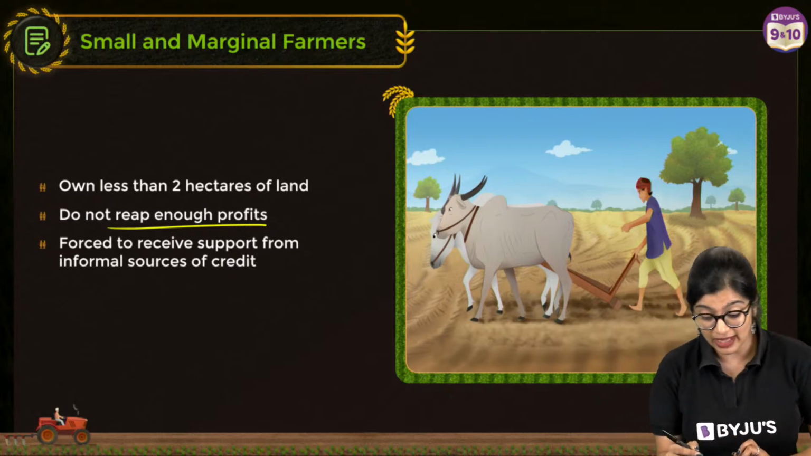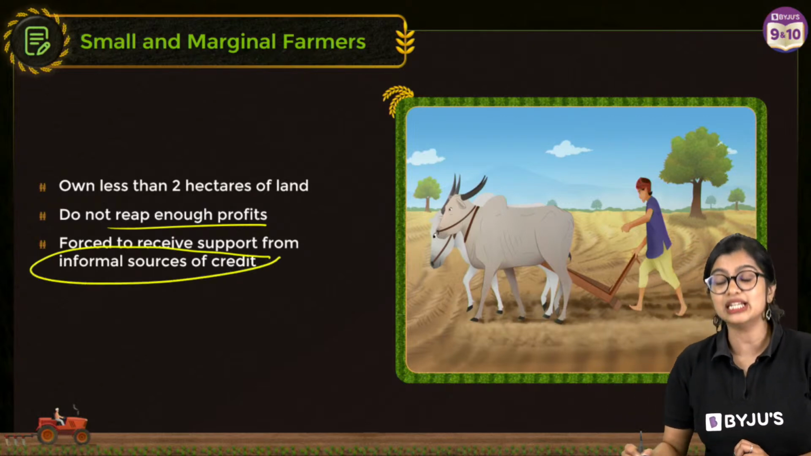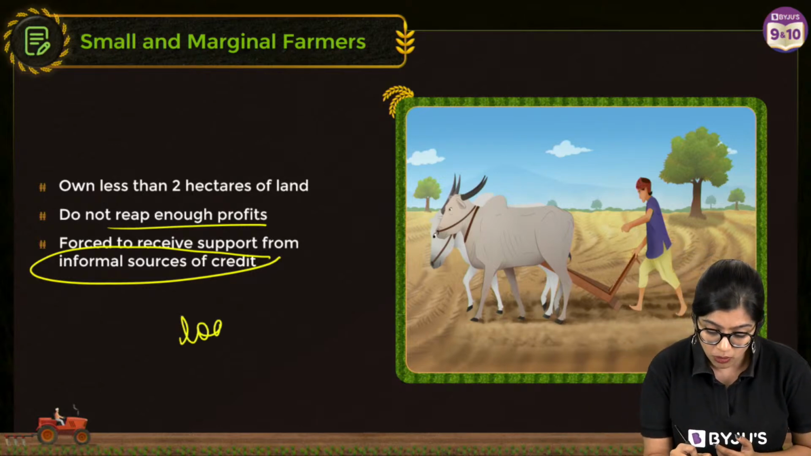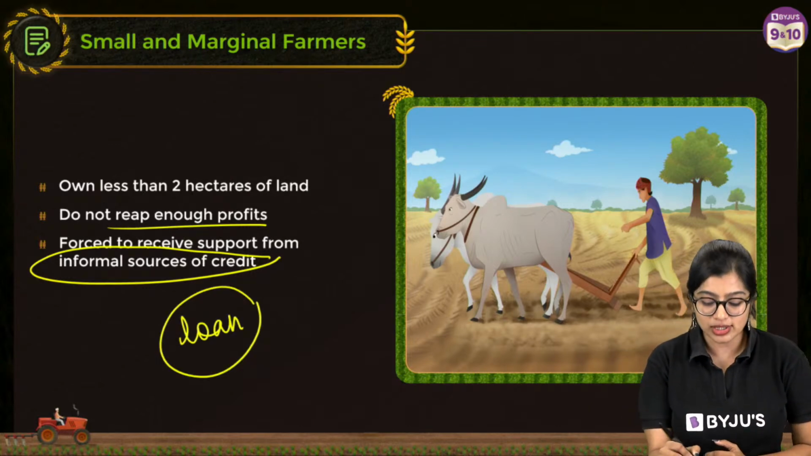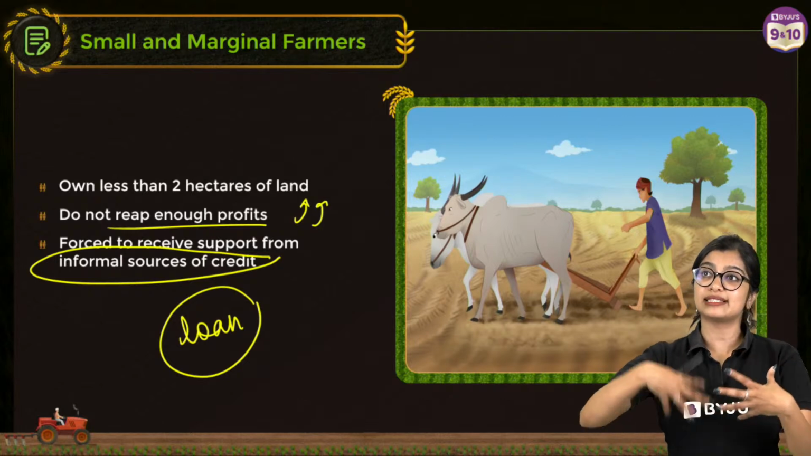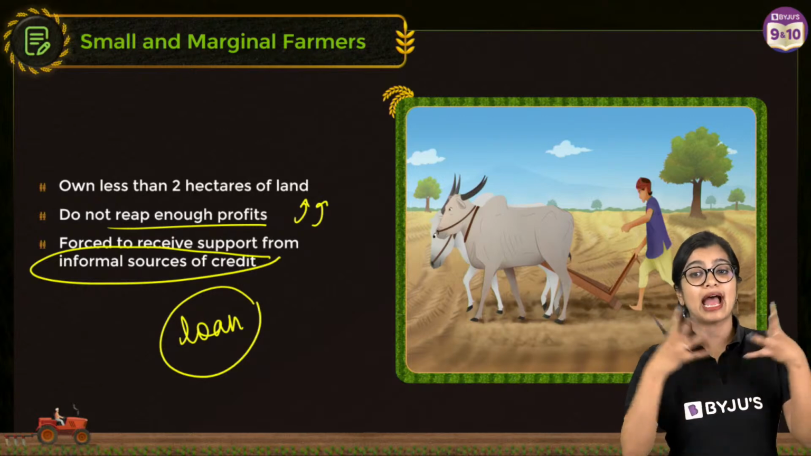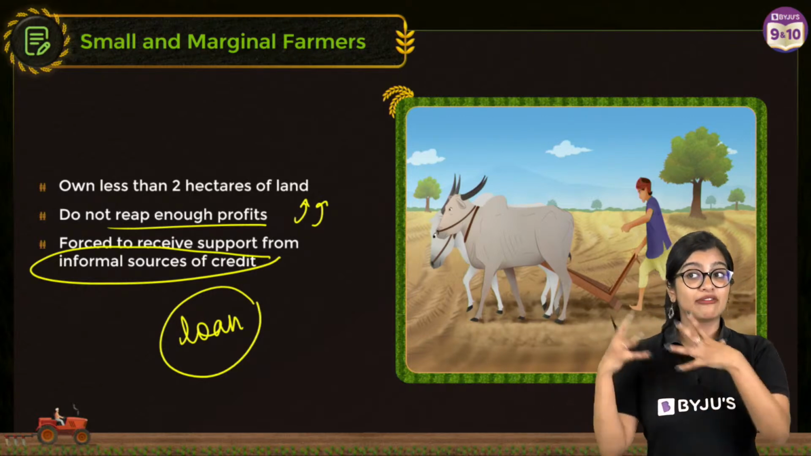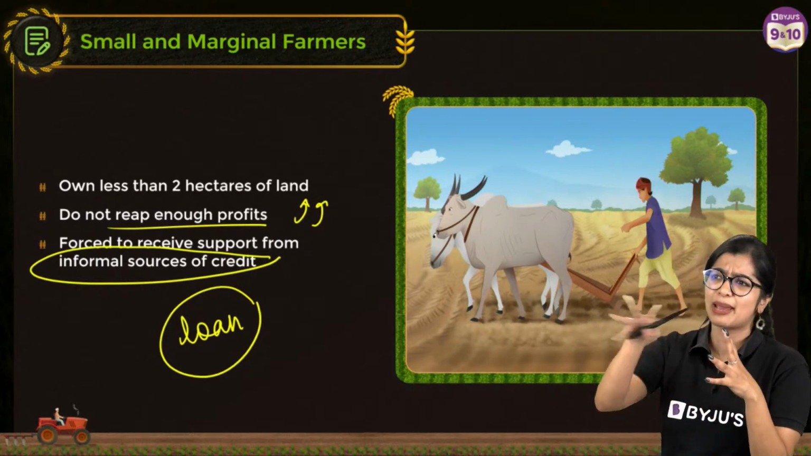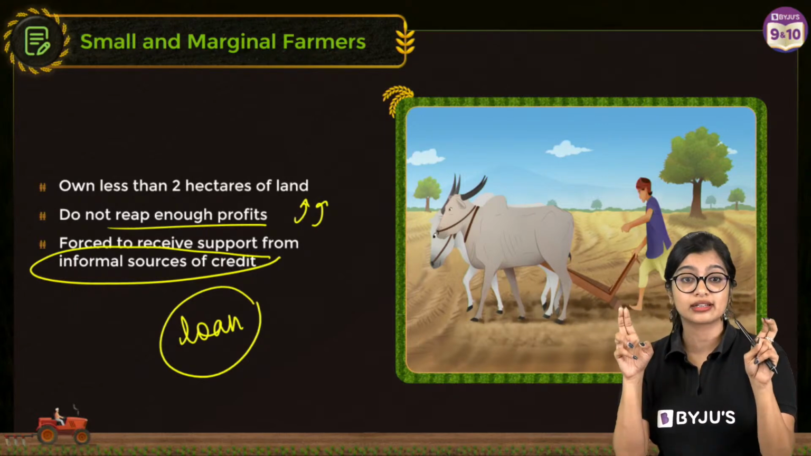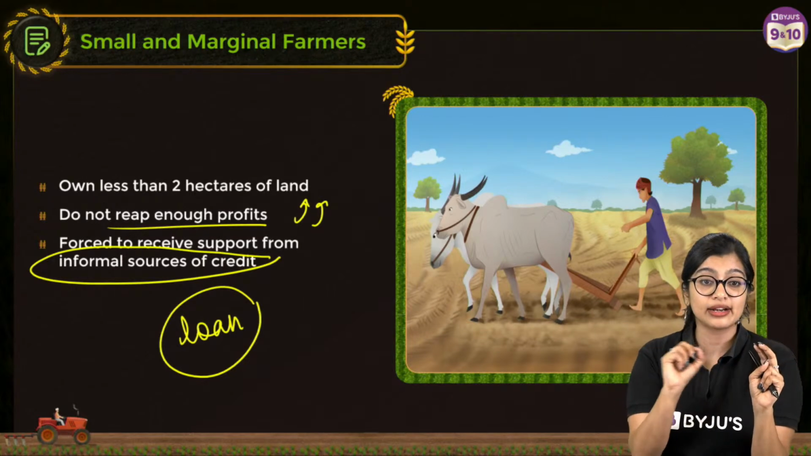We see that they may end up going to some informal sources of credit. So what will they do? They will reach out for a loan, because they are not able to make surplus, sell, and get enough money. They need to probably take a loan in the hope that if I borrow this money from maybe somebody. And here we're saying informal because it is not under the government.